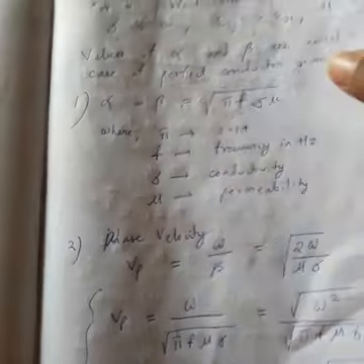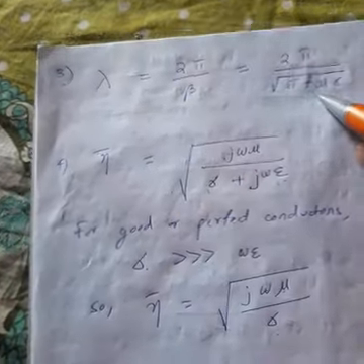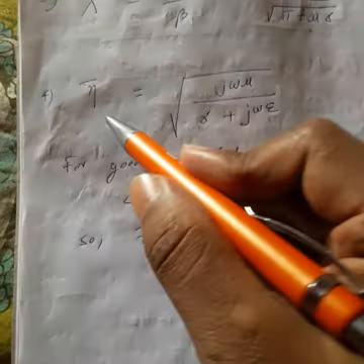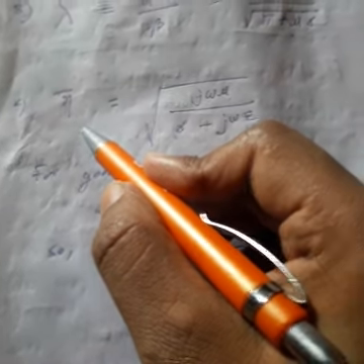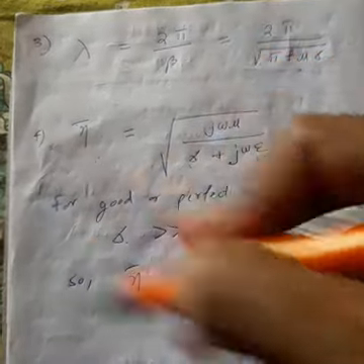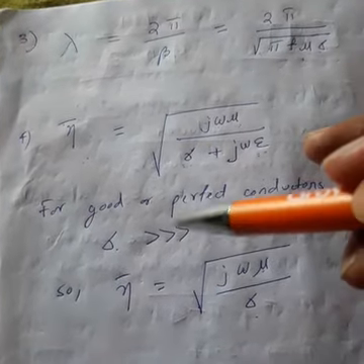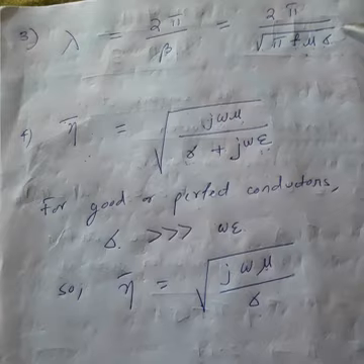Next, wavelength. Here we derived the formula for wavelength. Similarly, intrinsic impedance. Clear? I will give you a problem on this. You solve it and tell me the answer after watching the video. When I post the video, I will put a problem in there.